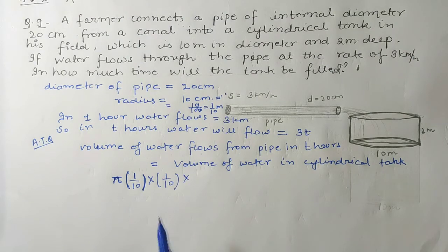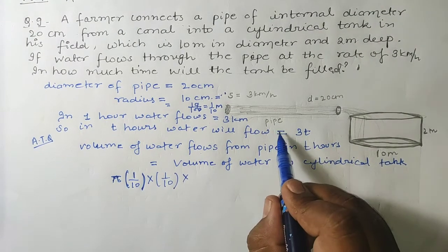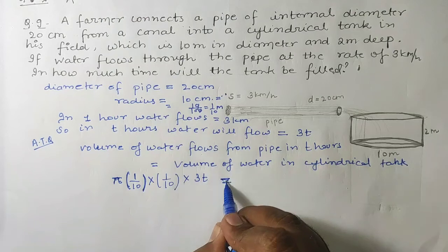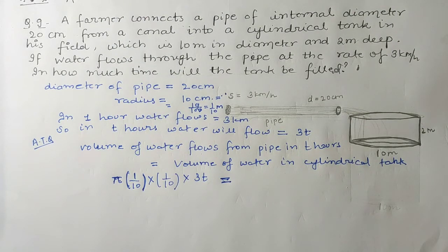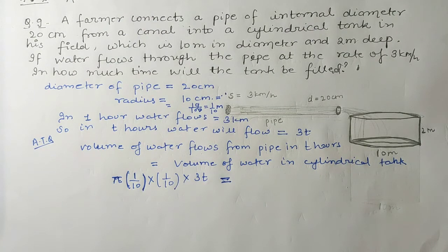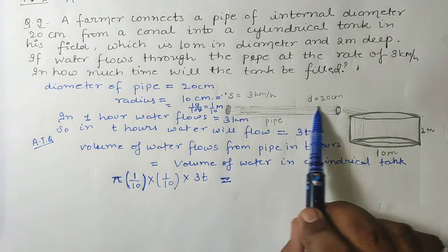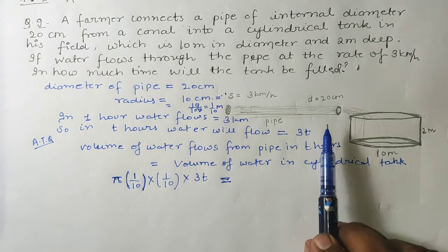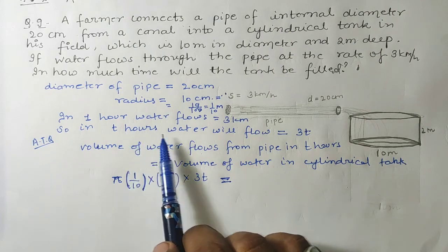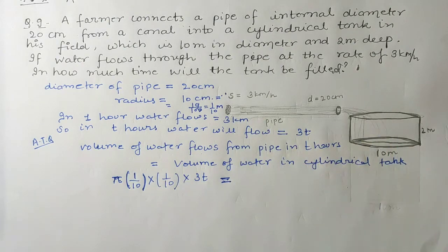H means what? The length of the pipe. The length of the pipe means the water that flows in t hours, so here h is 3t. See students, clearly I am telling you, as we know the volume of a cylinder is pi r square h, and here h is the length of the pipe, and the length of the pipe is the water that flows in t hours, because we have supposed that in t hours the tank will be filled.